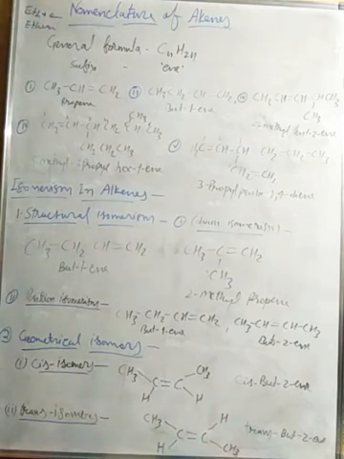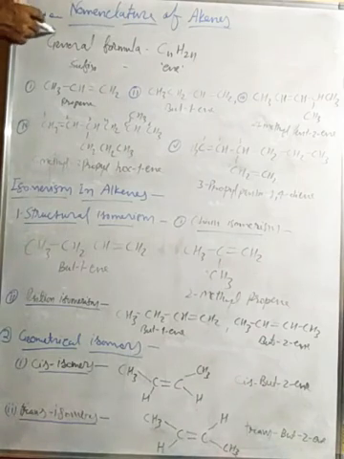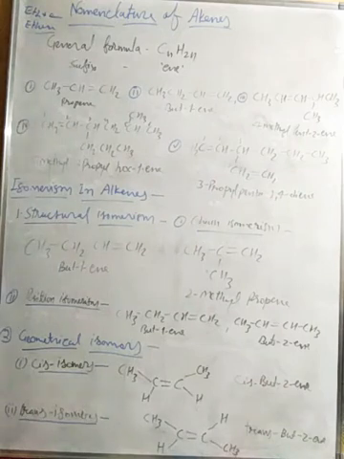ethene, like that. Propene, butene, pentene, hexene, heptene, like that, right? The suffix is -ene. Ethene is the first member of the alkene group of hydrocarbons, because it is made by a double bond between two carbons. One carbon atom alone is not possible, so the first member of the alkene group is ethylene, right?